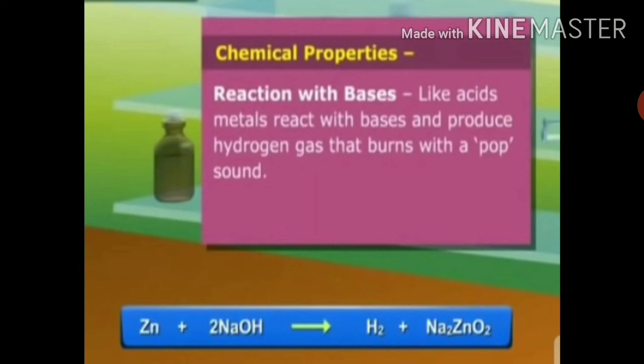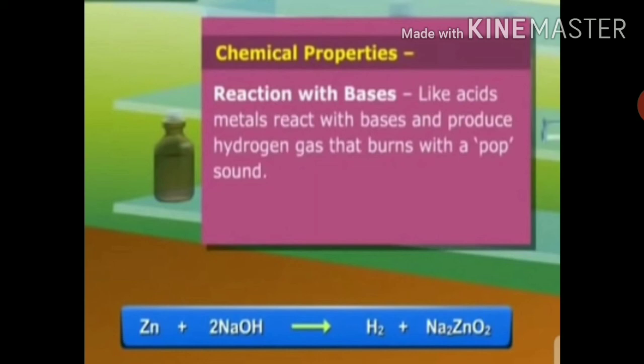In the same way, when aluminium metal and sodium hydroxide solution are heated, then sodium aluminate and hydrogen gas are formed. Now students, aluminium and zinc are the two common metals which react with a base like sodium hydroxide to produce hydrogen gas.